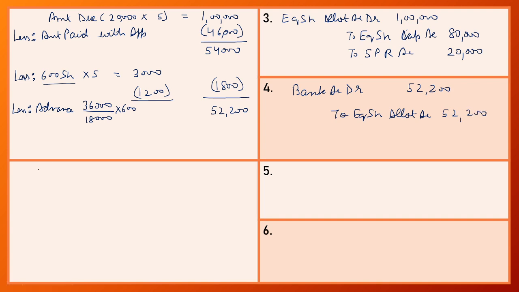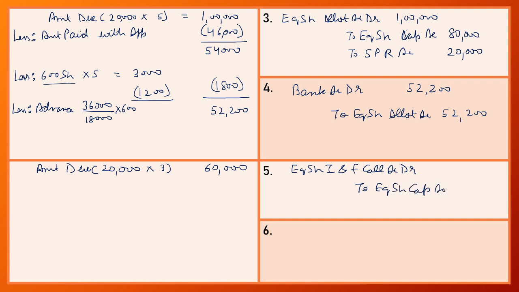Our next entry is first and final call due. First we write the amount due on first and final call. Number of shares are 20,000 and first and final call is rupees 3 per share. So the total amount due is 60,000. First we do the due entry. So our entry is equity share first and final call account debit to equity share capital account with amount 60,000.